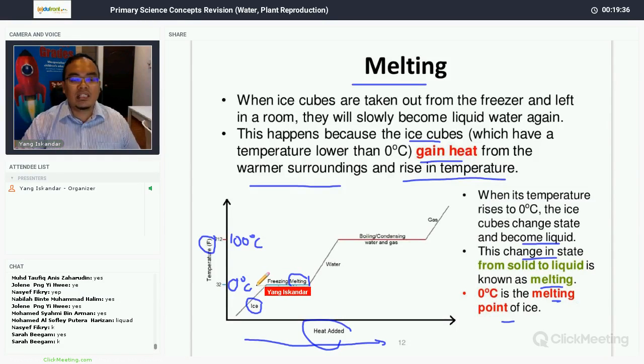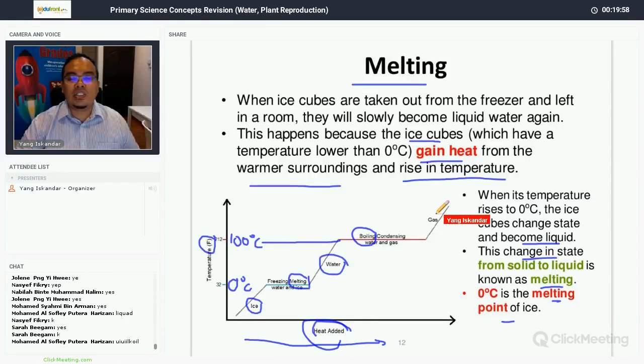Right? So at 0 degrees Celsius, the ice will melt, and it will change state from solid state to liquid state and becomes water. And when we add more heat, the temperature will increase again, up to 100 degrees Celsius, where it will start to boil. When water boils, it will change state again from liquid state to gaseous state. All right? So this is quite a common graph that you see in your exams.